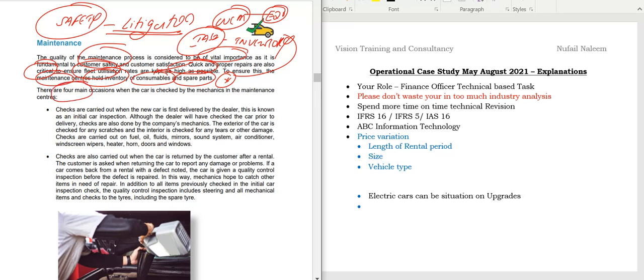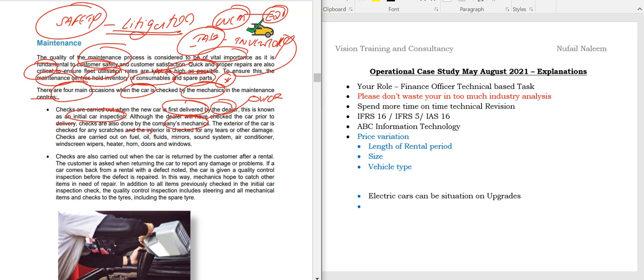There are 4 main occasions when the car is checked by the mechanics of the center. Checks are carried out when a new car is first delivered by the dealer. This is known as the initial car inspection, because we need to check whether there are any defects in the new car, although the dealers will have checked the car prior to delivery. Checks are done by the company mechanics, who are very essential, and I can say these are overheads as well, if I'm not mistaken. The exterior of the car is checked for any scrapes, and the interior for any tears or damages.